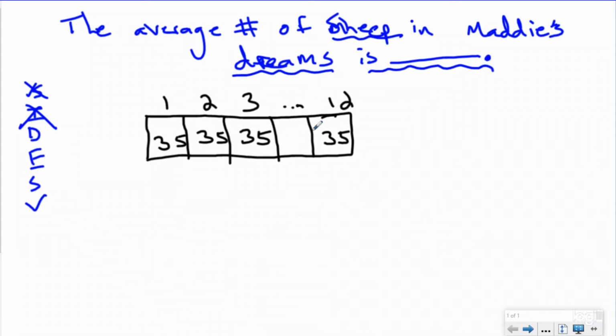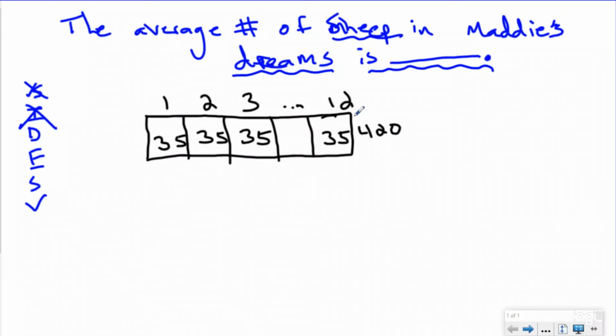So I'm going to work backwards to find my total amount of sheep. When I do 12 groups of 35, I get 420. So I had 420 sheep total in Elijah's dreams, and when they were divided by 12 dreams, it was 35 in each.